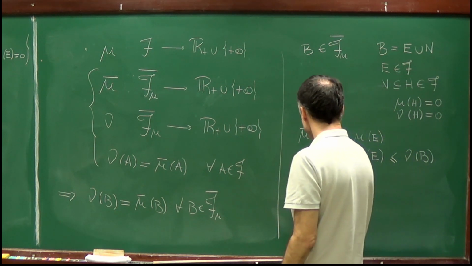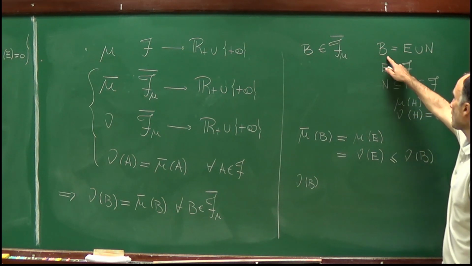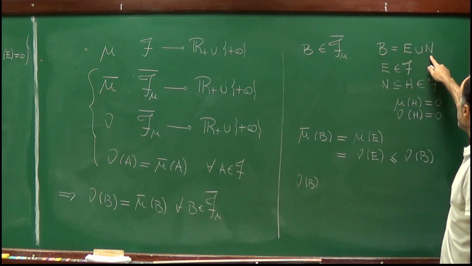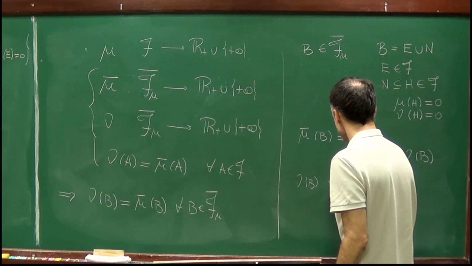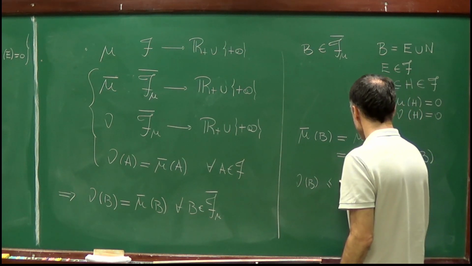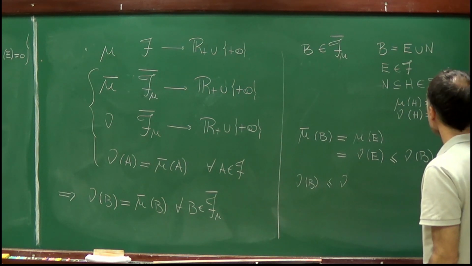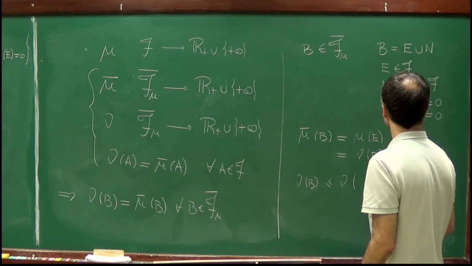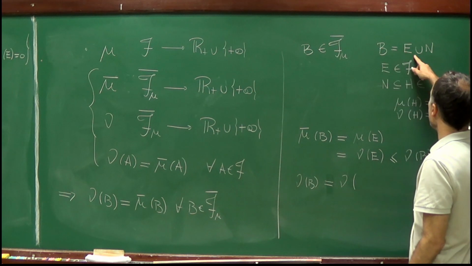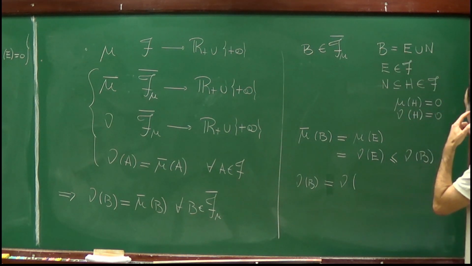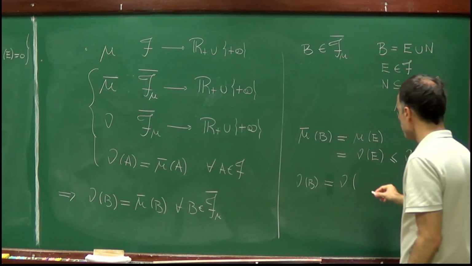So now let's prove the other inequality. Well, B is equal to E union N, but N is contained in H. Let me just write, B is E union N. F bar is complete, so N belongs to the sigma algebra.